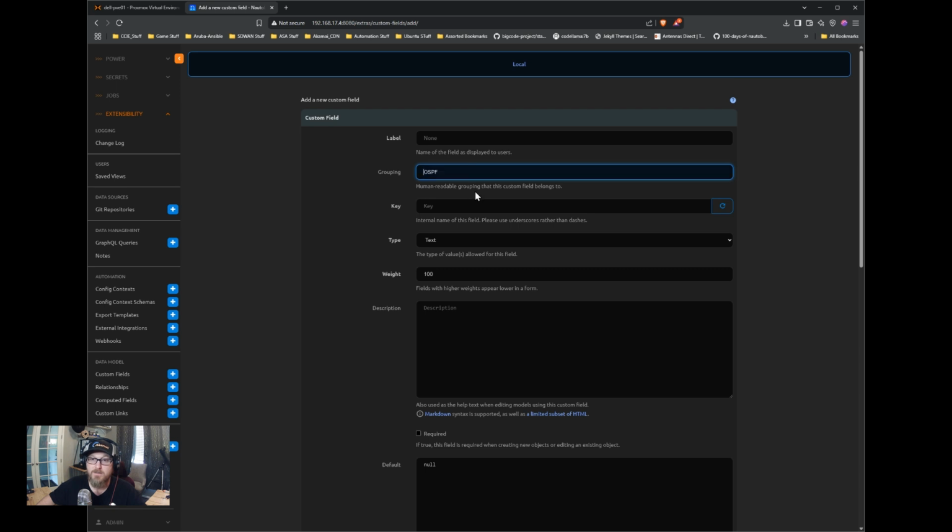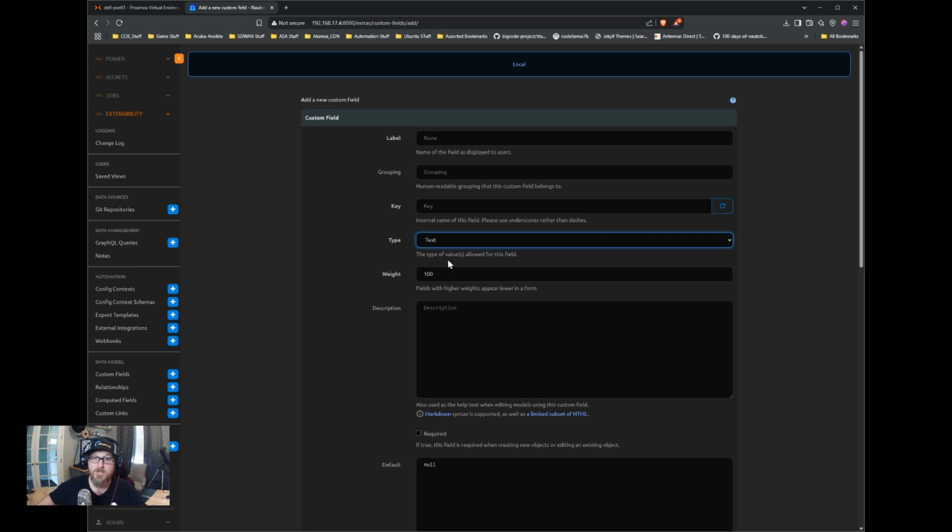You can see I have stuff filled out here, right? So OSPF_network would be the name of the field. And so when we reference it, anytime we're loading data in it or extracting data out, it's going to be under that key. And then what we can choose here is the type of data that's being inputted, the type of data you're going to input into the field.